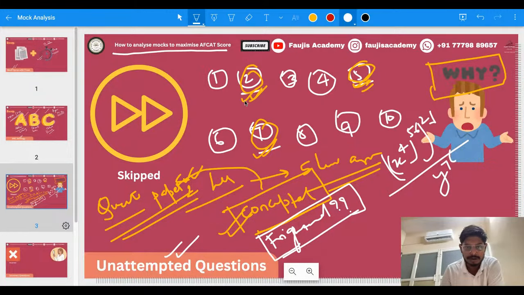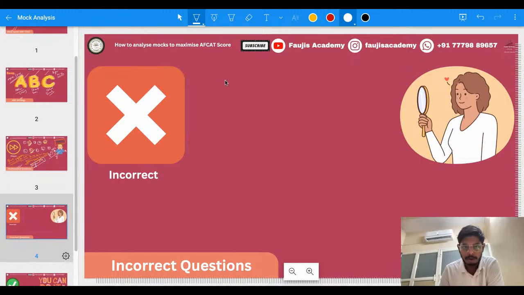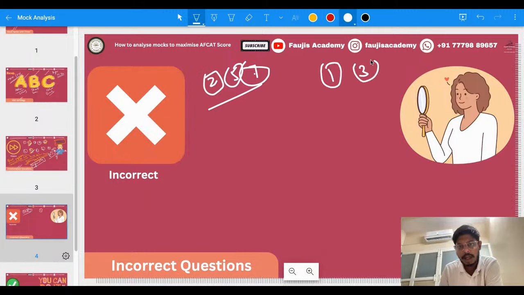So these questions have to be attempted after your examination scenario, after the 2 hours of mock that you have taken. So that's about the unattempted questions. Now 2, 5, 7 have already been done. There will be a few questions which you might have done wrong. Let us say question number 1, question number 3, and question number 4. These are the three particular questions that you have done wrong.